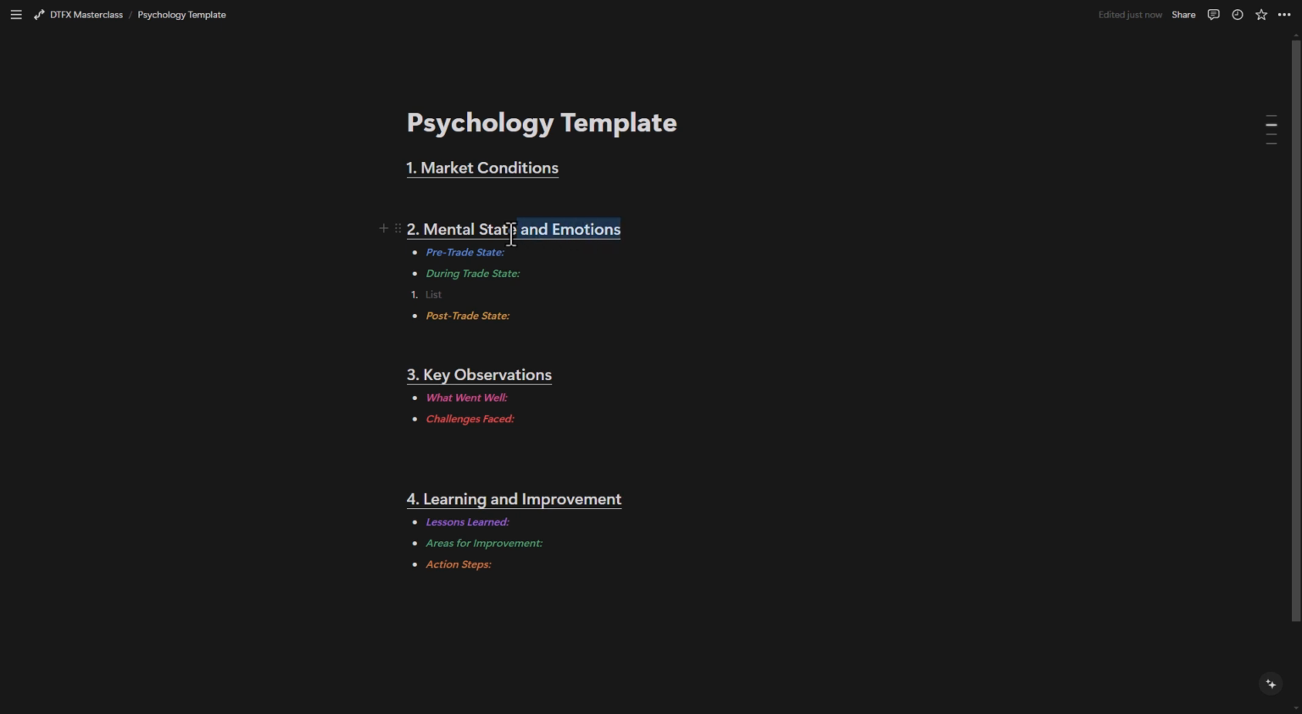So the second one is the most important one in here, right? Very, very important. So in here we have 3 titles, 3 items that we need to fill. First of all, we have the pre-trade state. Very, very, very important, guys. What's going on with you before you start trading?